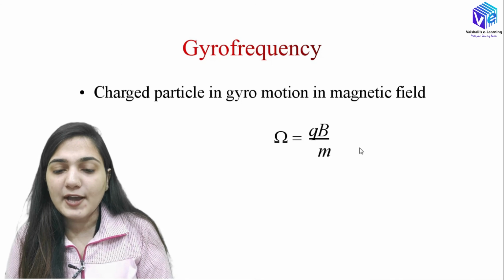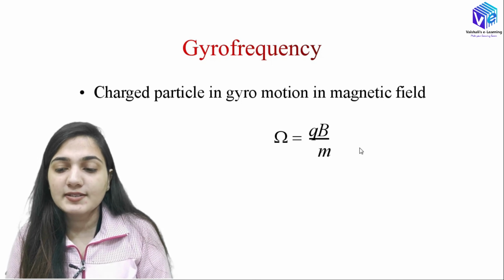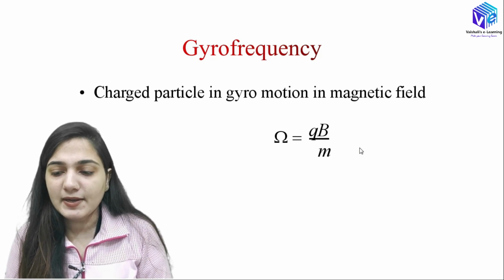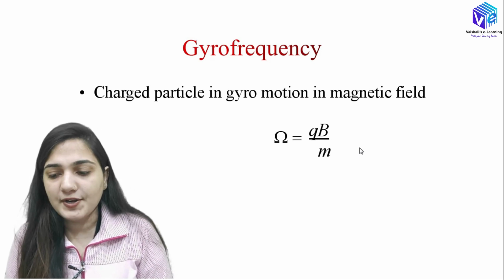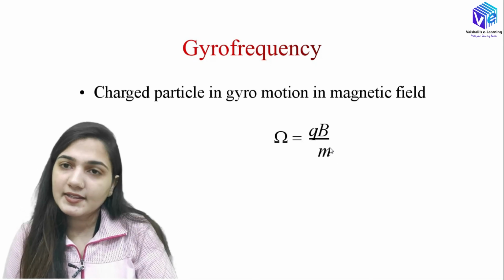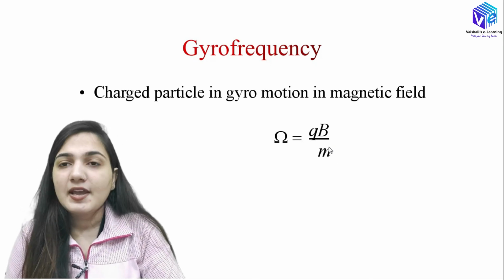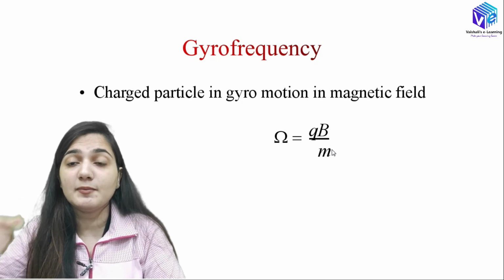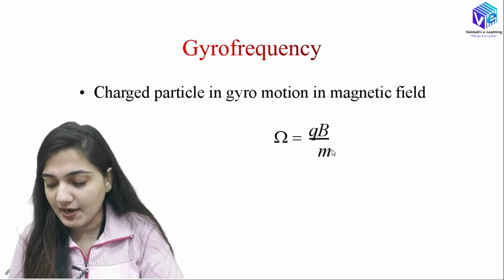Now coming to the gyro frequency. The gyro frequency is the frequency that represents the motion of the charged particles inside the magnetic field. The gyro frequency is represented by BQ upon M. So if the mass is very high, the gyro frequency will be less. If the mass is very small, the gyro frequency will be very high, and it will be rotating in a very fast manner.